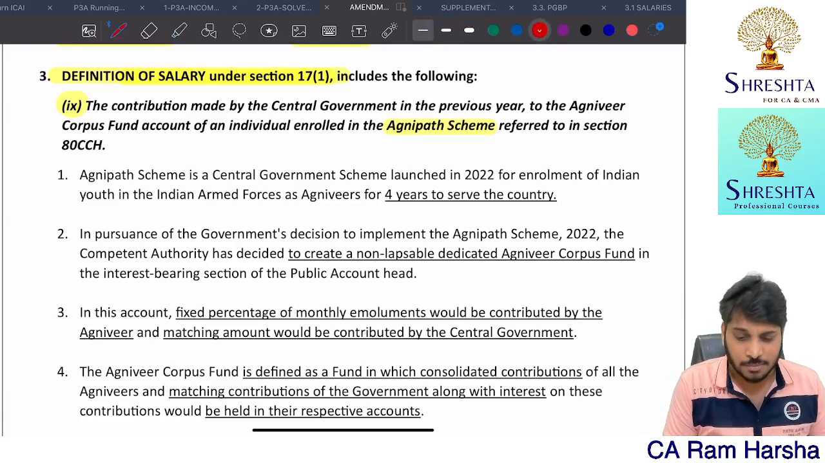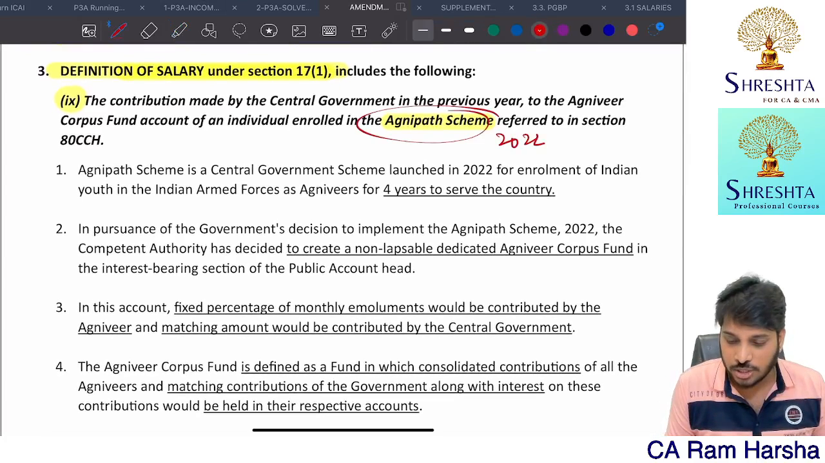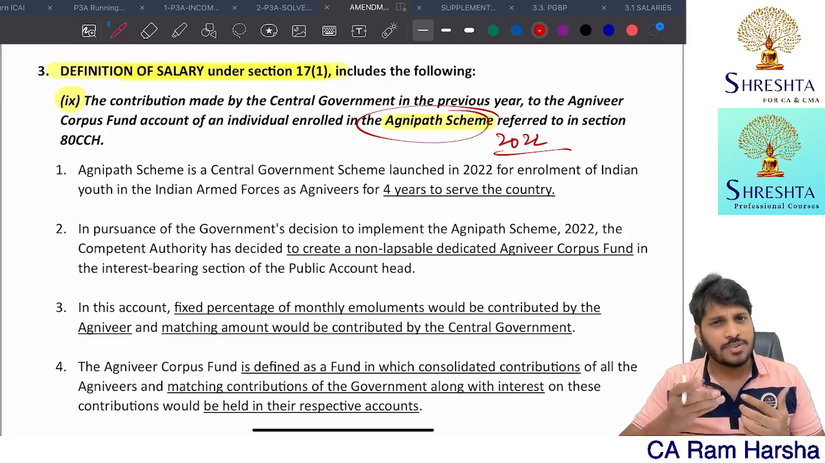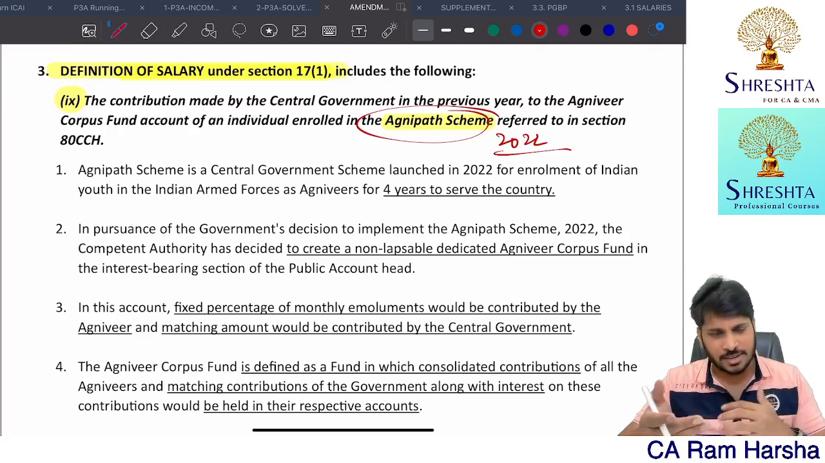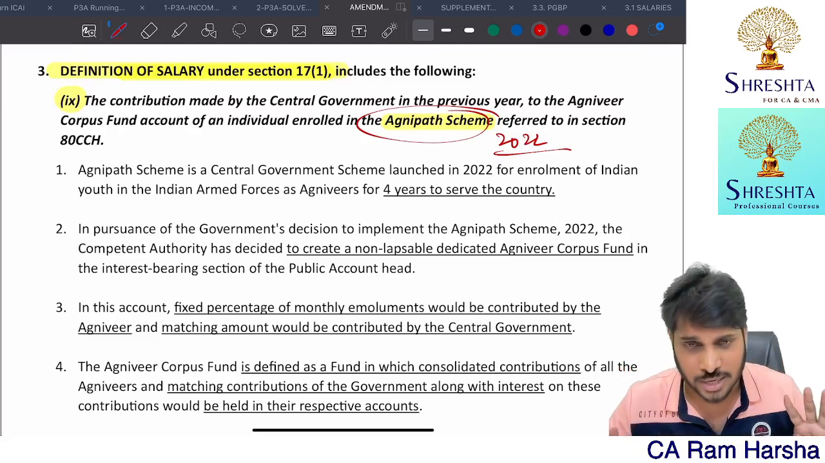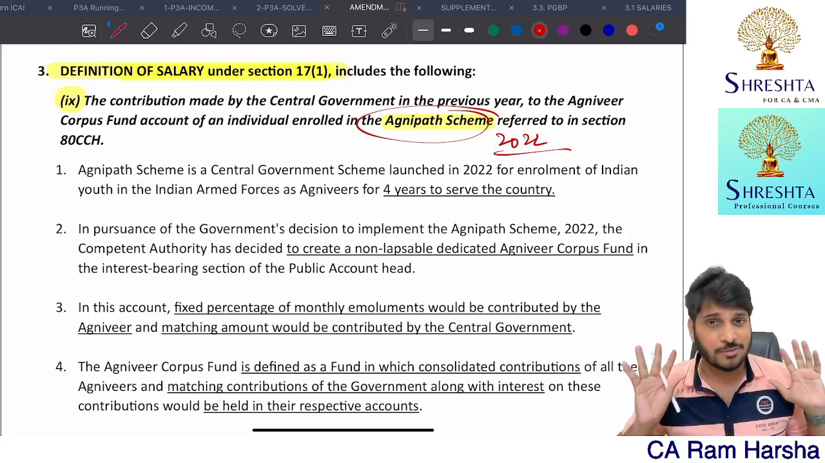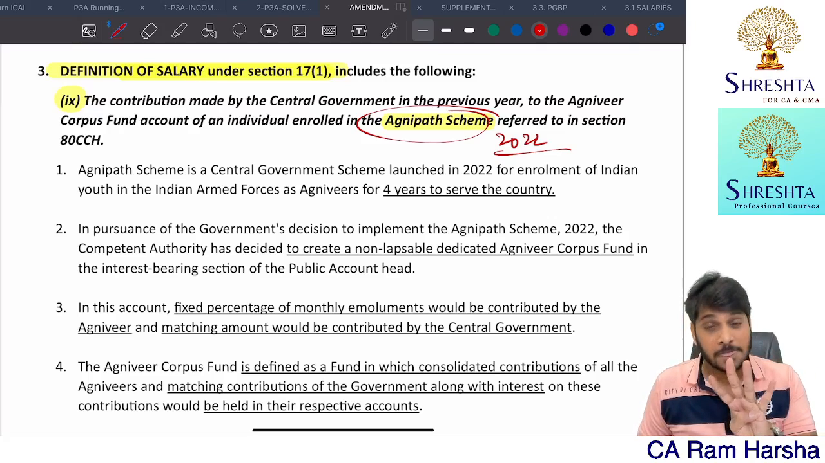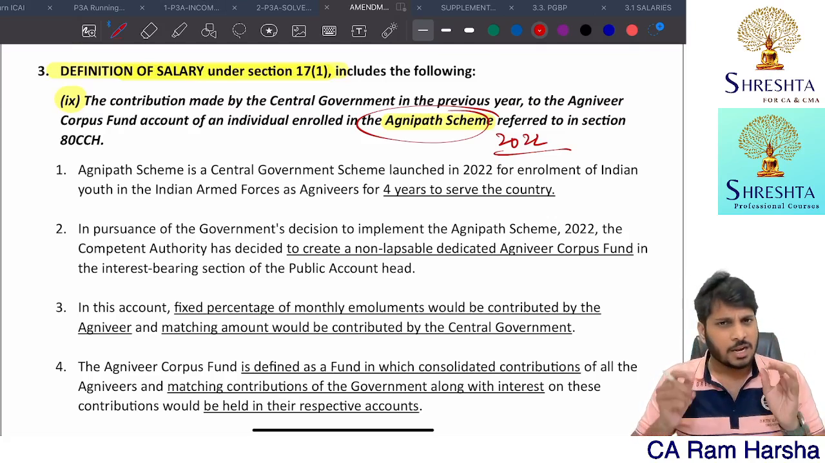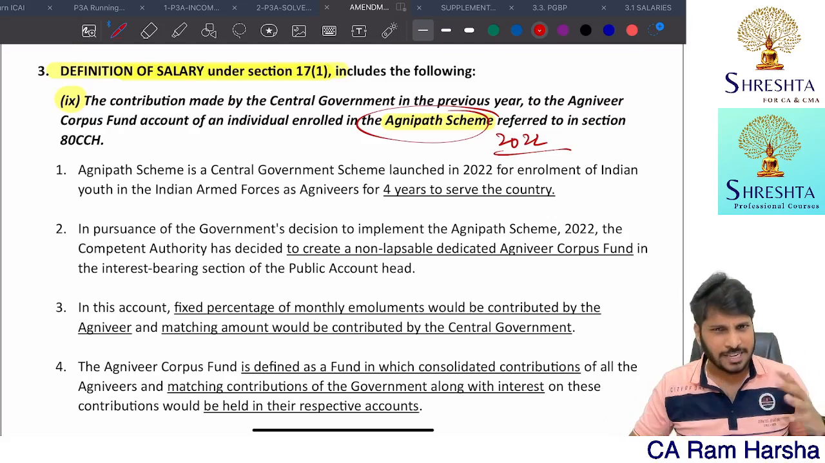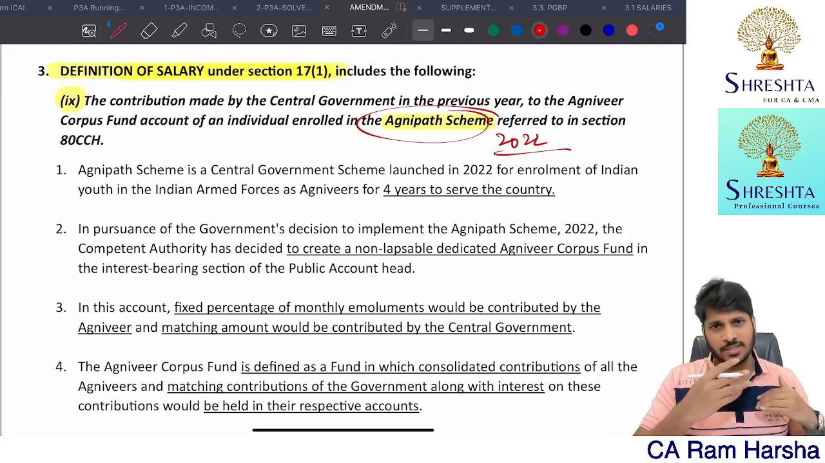What is the Agnipath scheme? The Agnipath scheme was launched in 2022, where the government is giving an opportunity for youth aged between 17 to 22 years, give or take a year, I'm not sure exactly. So people aged 17 to 21 or 22 can join the Indian Army and serve for 4 years. For these 4 years, the government will take care of the fitment test, health related tests, everything, and they recruit you.